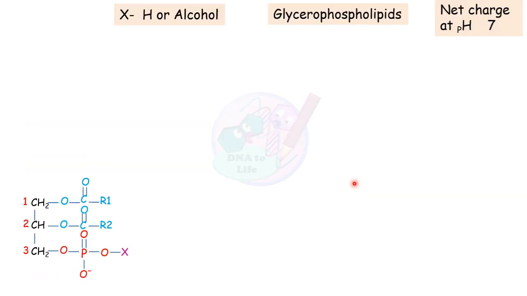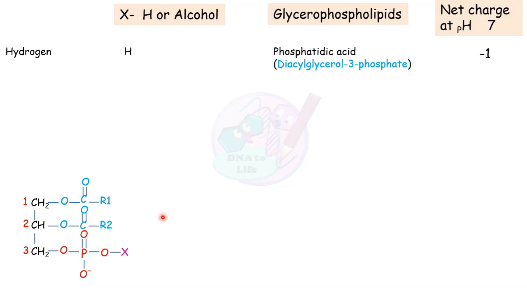So let's see what different kinds of X are present here. The simplest glycerophospholipid has hydrogen as X, and this glycerophospholipid is called phosphatidic acid, and it is also named diacylglycerol 3-phosphate.